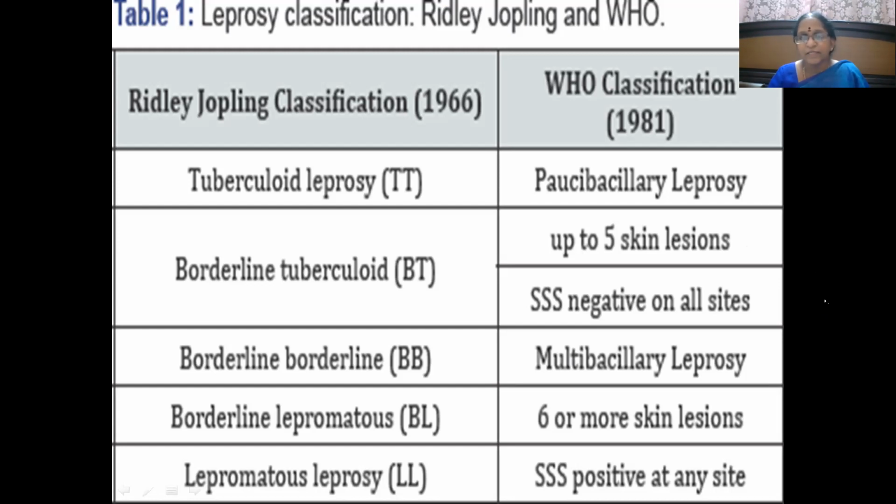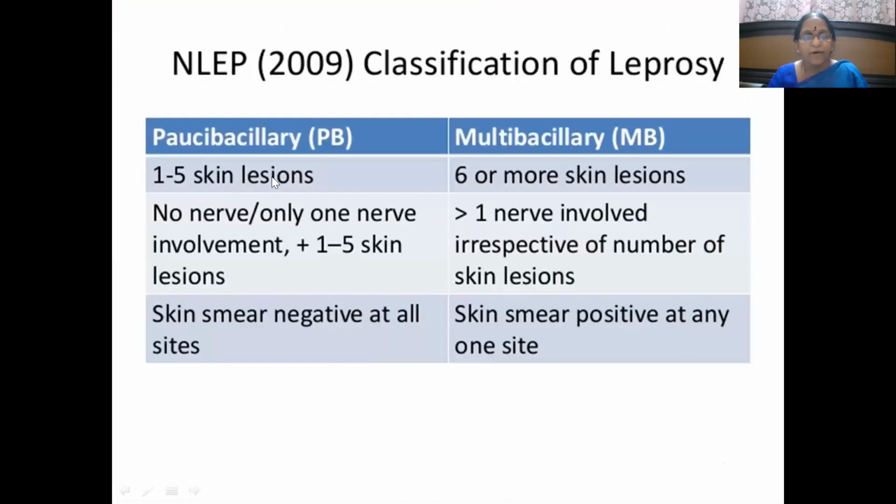Paucibacillary leprosy means the lepromin test can be negative, whereas multibacillary leprosy has a positive lepromin test. Apart from that, there is no nerve or only one nerve involvement in paucibacillary leprosy, whereas in multibacillary leprosy, more than one nerve is involved.